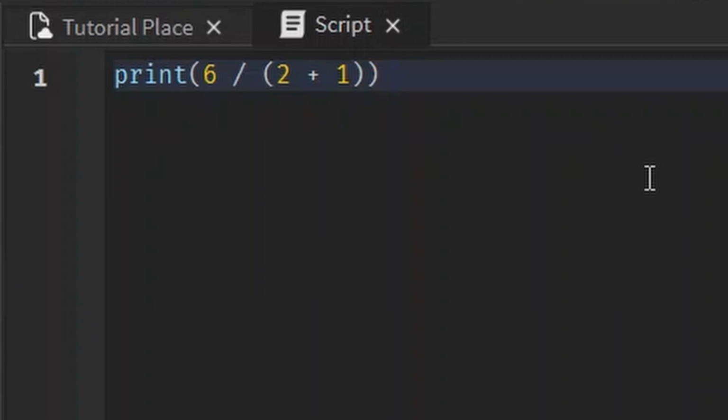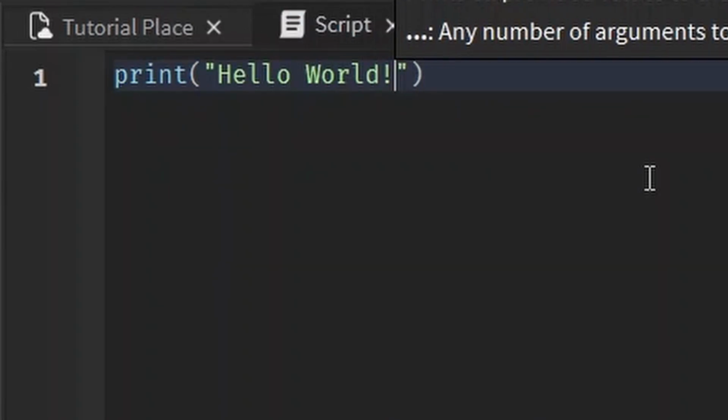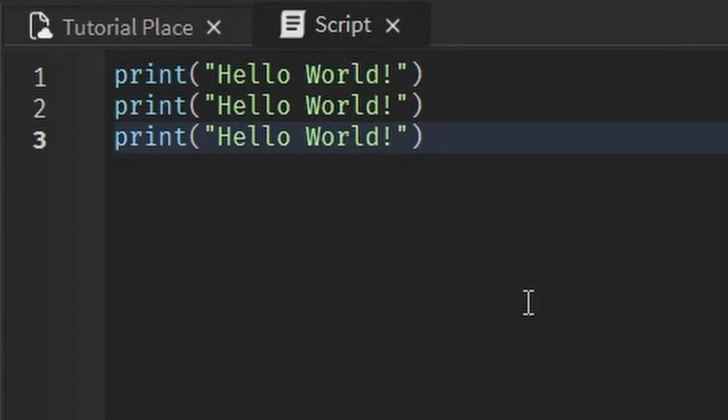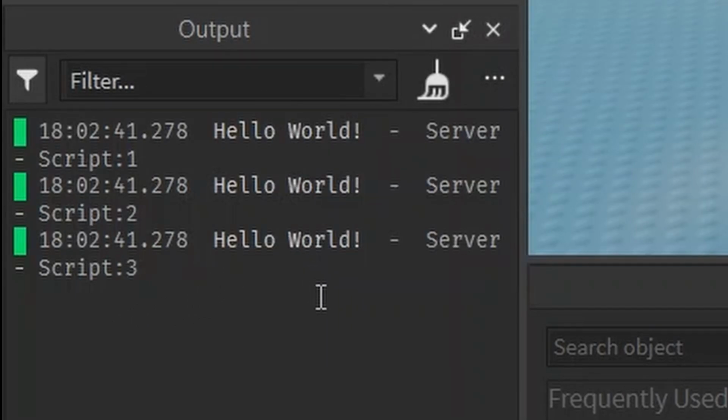First thing I want to show you, if we write hello world, or if we write anything, we can print out multiple things. We can print as many times as we want. The script will add lines as you keep adding them, and it'll do whatever is in the script as many times as you tell it. If we do it 3 times, guess what it's going to print? Hello world 3 separate times.